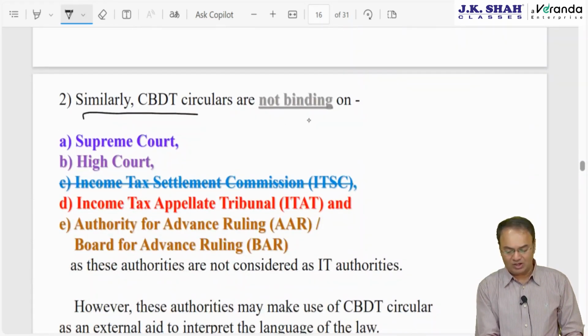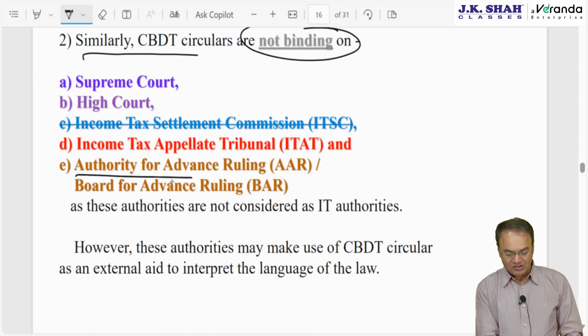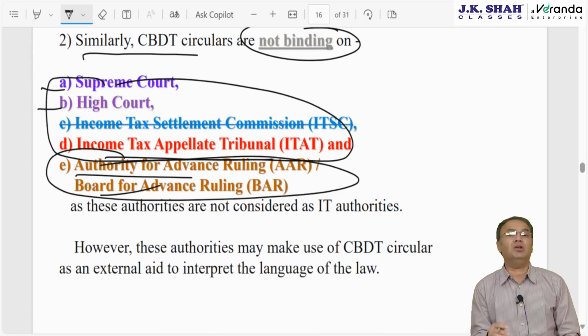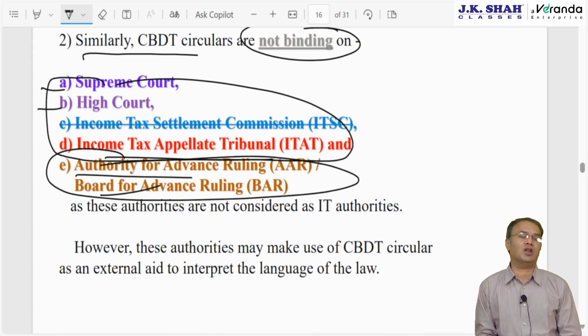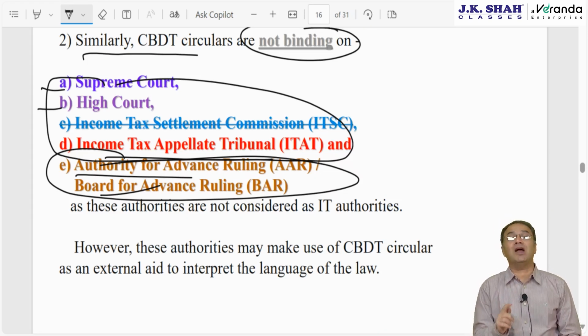Secondly, similarly, CBDT circulars are not binding on the Supreme Court, High Court, Authority for Advance Ruling or Board for Advance Ruling, etc., or the Income Tax Appellate Tribunal. These bodies, including ITAT, might be handling income tax related cases or might be dealing exclusively with income tax related cases, but they are not income tax authorities. They are not part of the income tax department. They are constituted as separate independent bodies. Therefore, CBDT circulars are not binding on them.